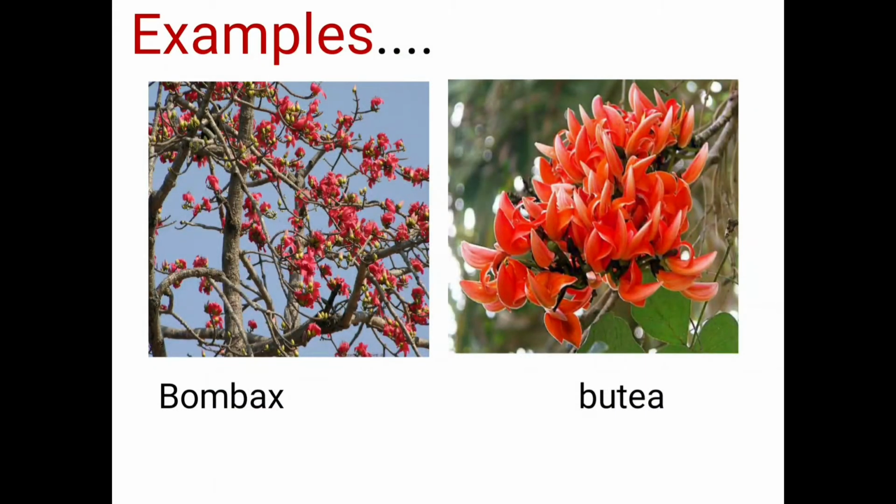These are examples of ornithophilous flowers, or ornithophilous plants. The first image you can see here is a bombax, and the second one is a butea. Ornithophilous plants means the pollination is carried out by birds.